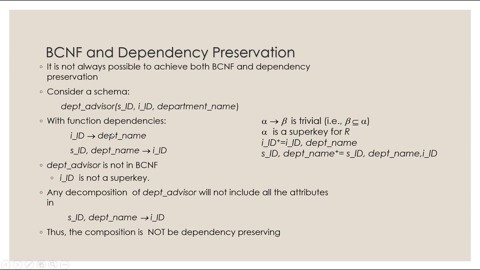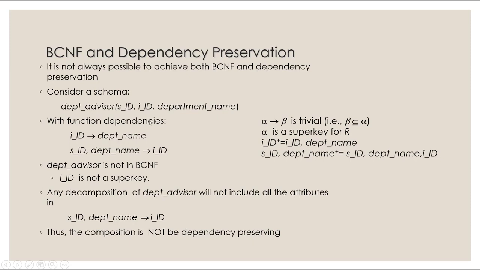Okay, so that means that we have to decompose department advisor further, and we do that using the formula that was given to you, with the dependency that was breaking the rule. So this one was okay, this one was not. So we're going to use this. R1 would be the left and right hand side, which will give you IID and department name.